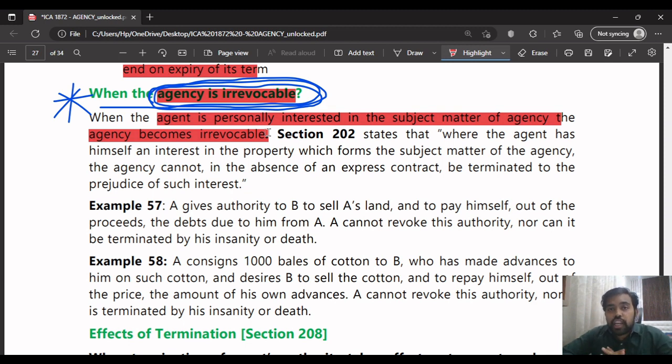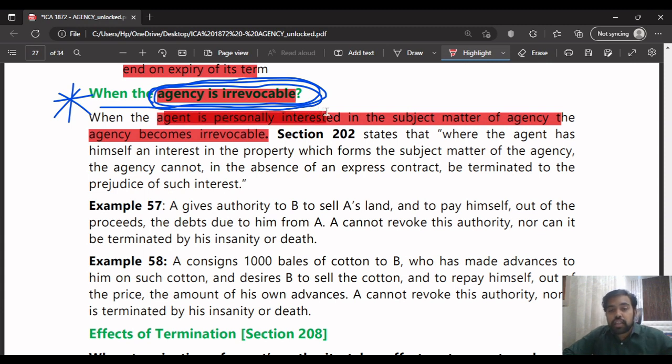When the agency is irrevocable, it means it cannot be cancelled. Irrevocable means can't be cancelled. So I am reading from this paragraph, because this entire wording should fit into your brain, as it is very important from the exam point of view.